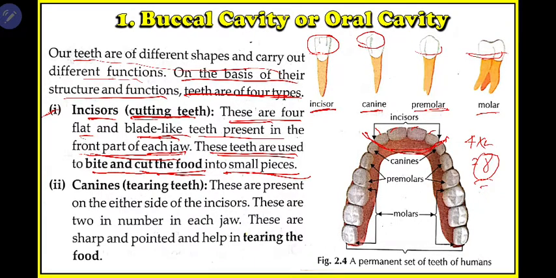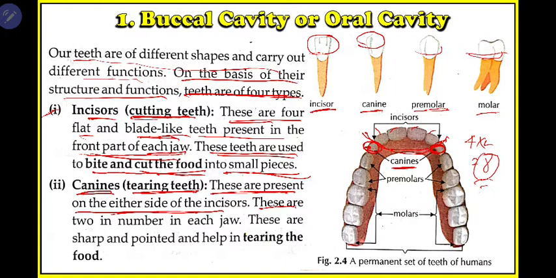Then we have canines, that is, tearing teeth. These are present on either side of the incisors, one on each side. After the incisors, which are the cutter teeth, on each side one is present over here. So these are canines.